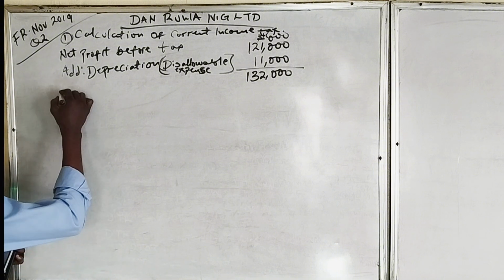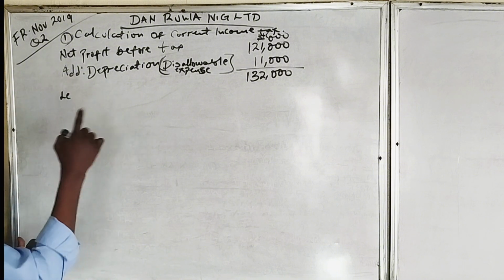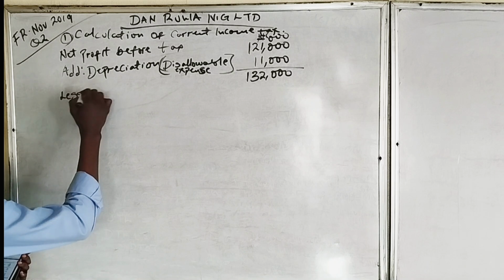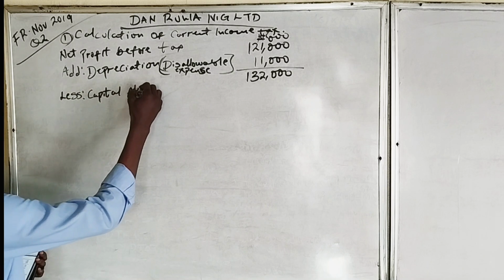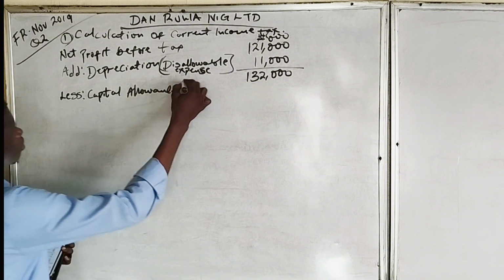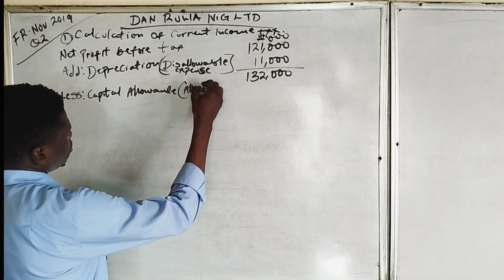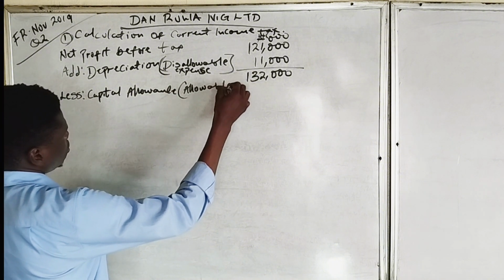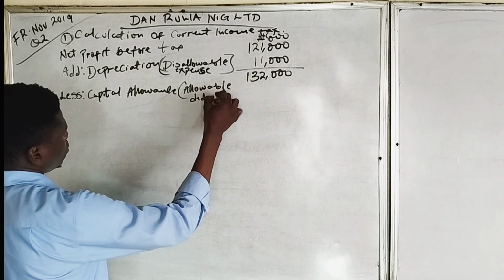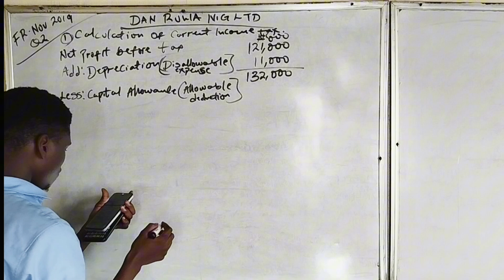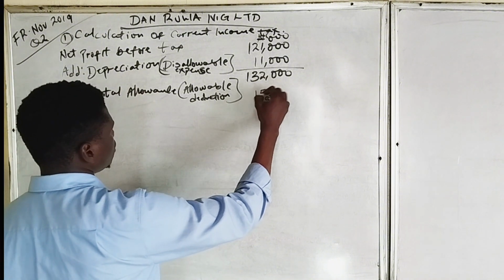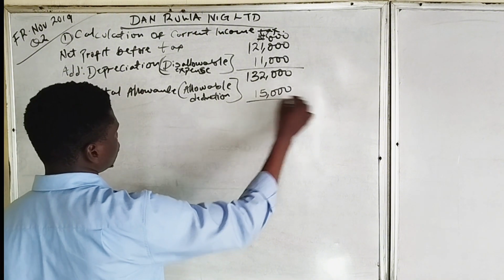So less the capital allowance, which is part of the allowable deduction, the capital allowance in this question is 15 million.